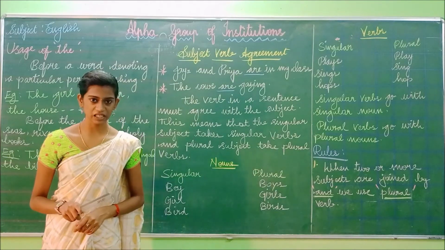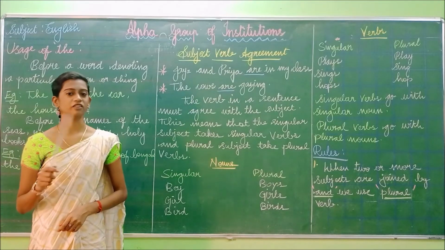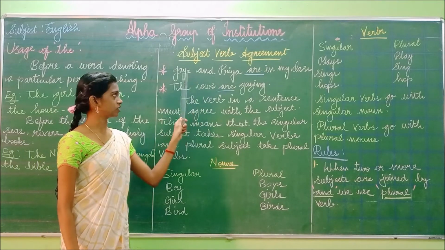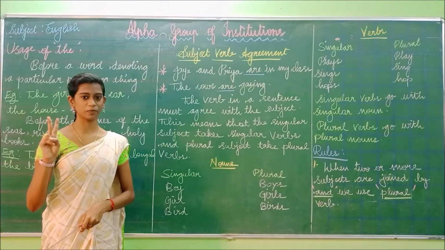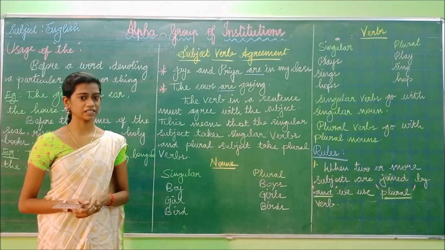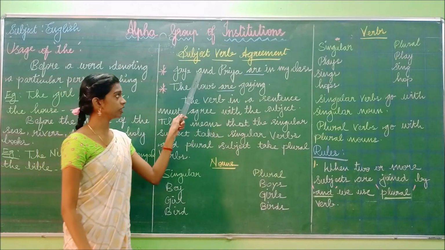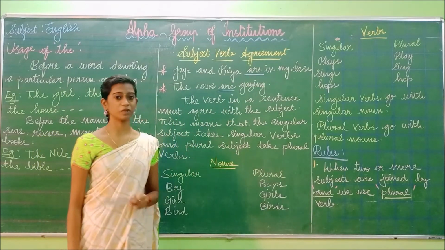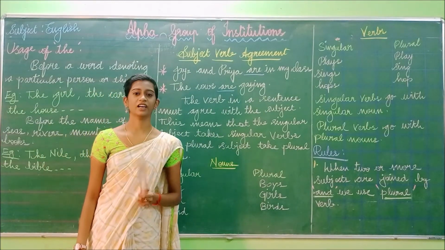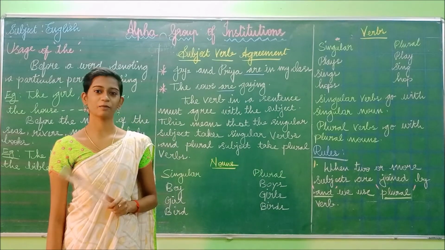So if the subject is singular, the verb should also be singular. If the subject is plural, the verb should also be in plural form. Take Jaya and Priya. There are two persons, so it represents two persons. Is that singular or plural? Very good, it is plural, because there are two persons. So if the subject is plural, the verb should also be plural. Are is the plural. So if the sentence has a plural subject, the verb should also be plural.